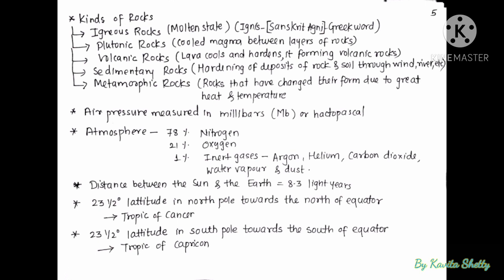Let us see the types of rock. First is igneous rock, which is in molten state. Igni in Sanskrit is Agni, and igneous itself is a Greek word. Plutonic rocks means it is magma which is cooled between the layers of rocks. Volcanic rocks are the lava which is cooled and hardened, forming volcanic rocks.